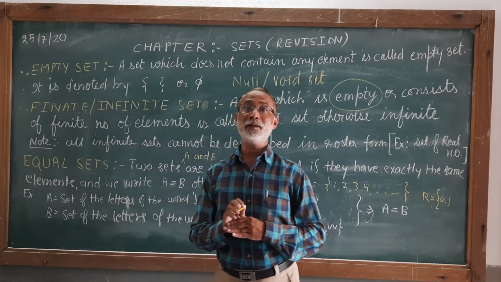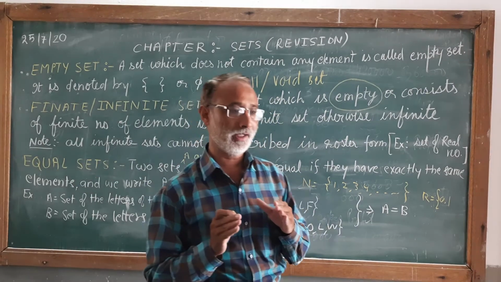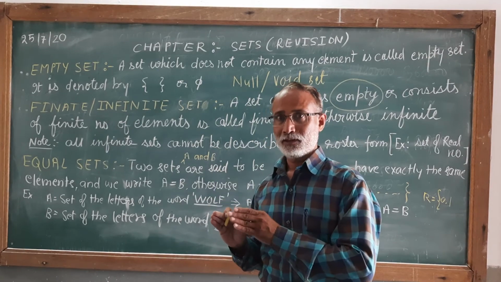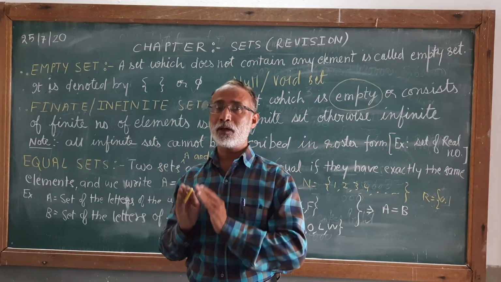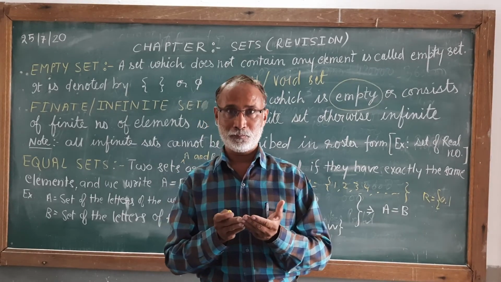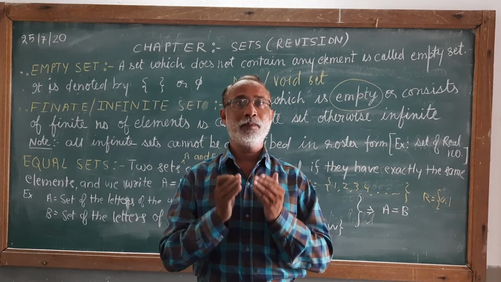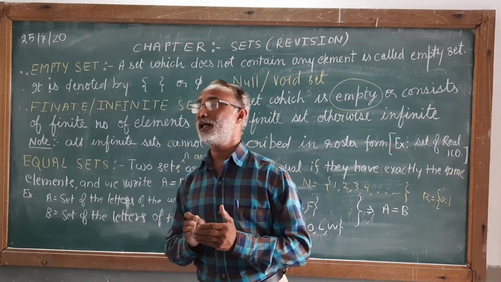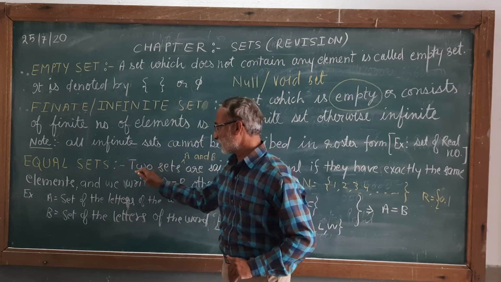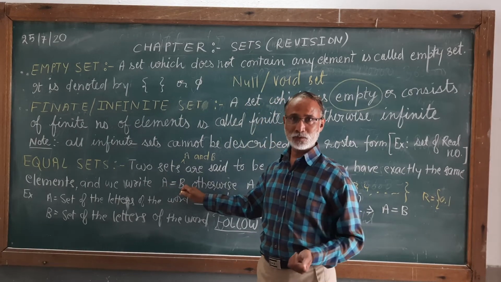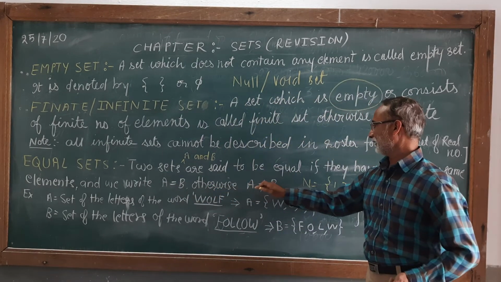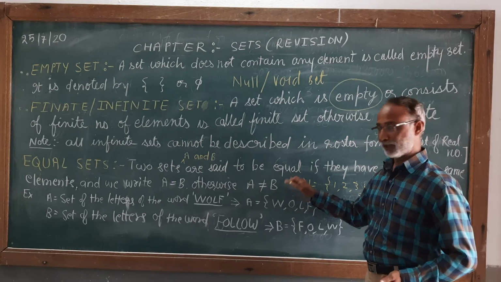Exactly the same elements means whatever the number of elements in A, the same number of elements must be there in B. Not only the number of elements but their values must be the same. Then only we will say they are equal sets. Suppose the sets are equal, we write A equals B. And if the two sets are not equal, then we write A is not equal to B.